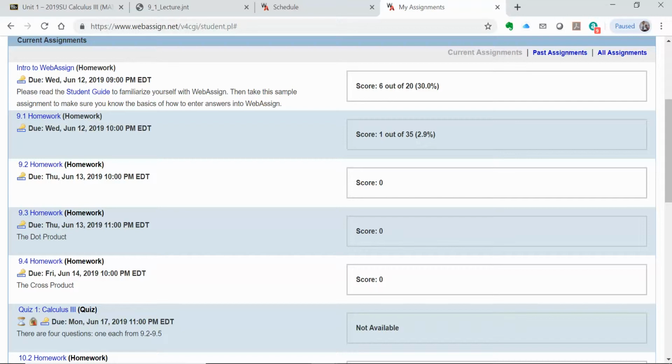The only thing you're allowed to use, unless I say otherwise, is a non-graphing calculator. No websites, no phones, no formula sheets, nothing else. And you're not going to need anything else if you study adequately on the review.